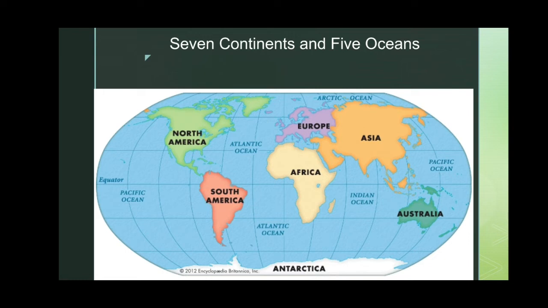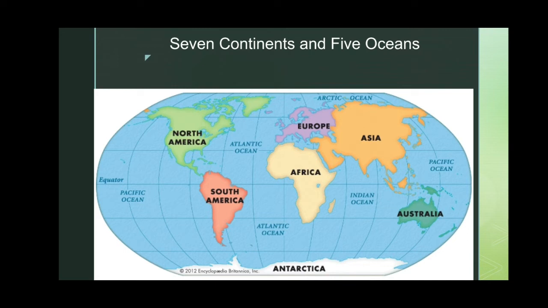Now we are going to see the 5 important oceans, that is Arctic Ocean, Atlantic Ocean, Pacific Ocean, Indian Ocean, Antarctic Ocean. So these 5 major oceans and these 7 major continents are also known as land masses and water bodies. After this we are going to see the shape of the earth.